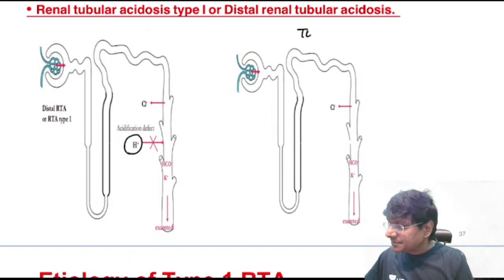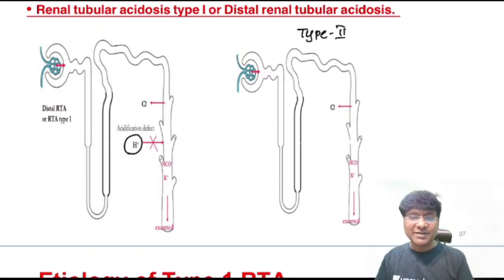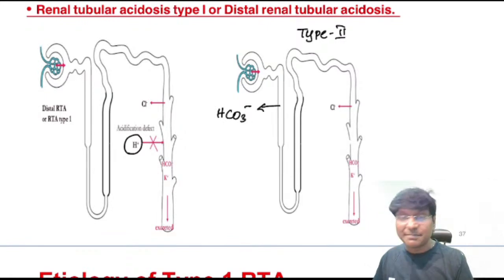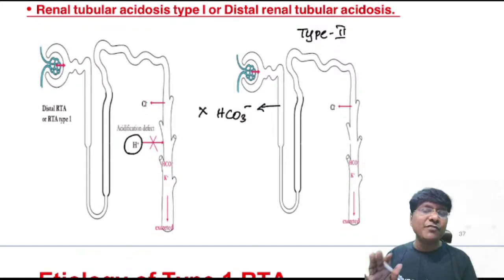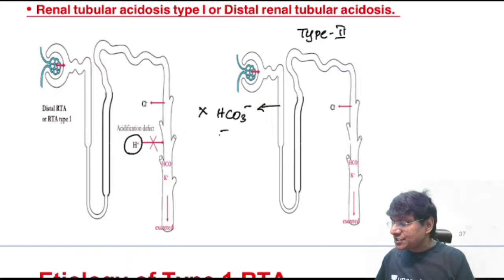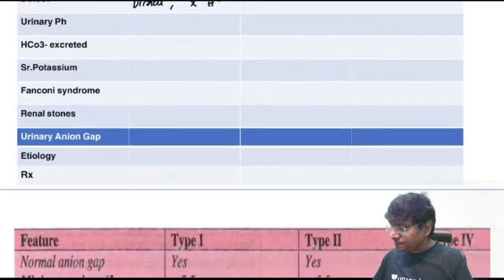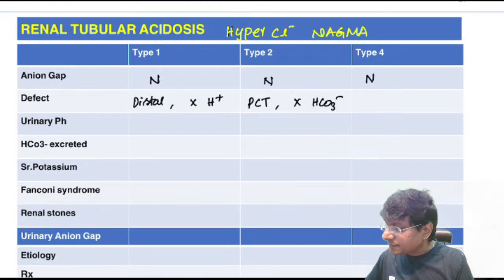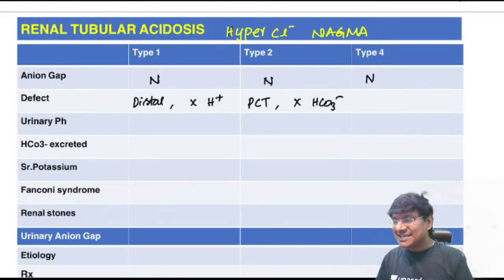Then what is the problem in type 2 renal tubular acidosis? In type 2 renal tubular acidosis, at the level of the proximal convoluted tubule, there should be absorption of bicarbonate. So in type 2 renal tubular acidosis, there is failure of absorption of bicarbonate at the level of your proximal convoluted tubule. That is your type 2 renal tubular acidosis. The pathology will be at the level of PCT, where there is failure of absorption of bicarbonate.